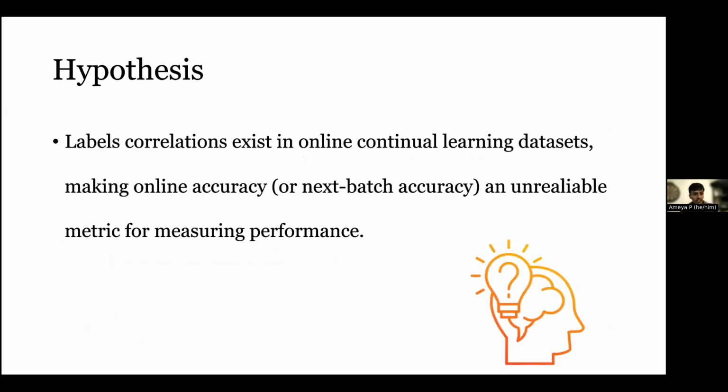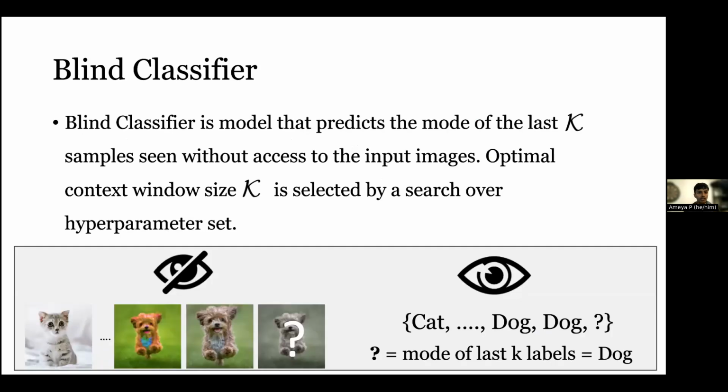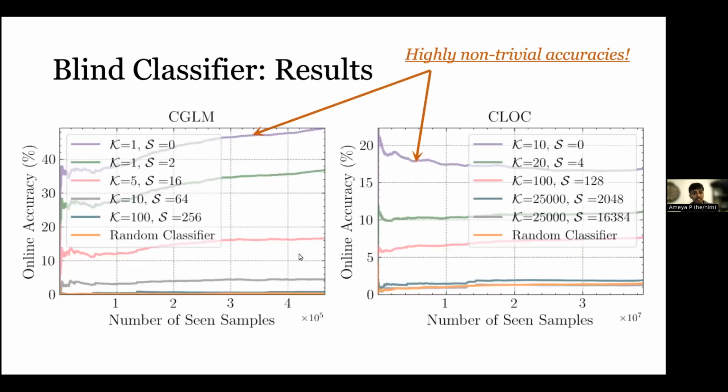Our hypothesis is that these label correlations really impact online learning performance and make us select really bad classifiers. We evaluate this by first testing a blind classifier. A blind classifier is something which does not see any images, but sees only the past labels and predicts the most common label. We see that a blind classifier has highly non-trivial performance. This means that it can exploit label correlations, and this quantifies the degree of label correlations present.